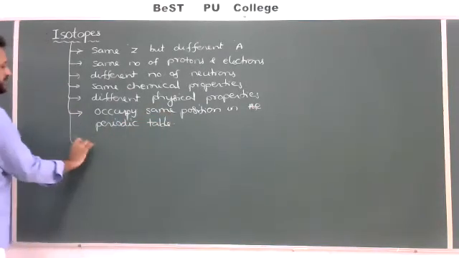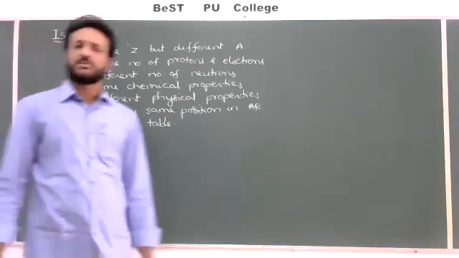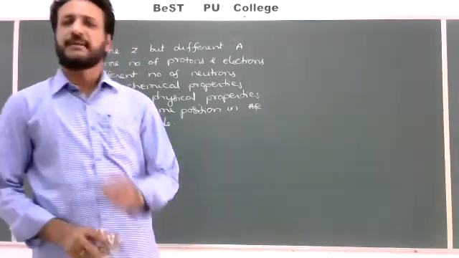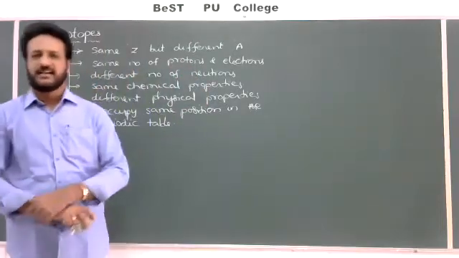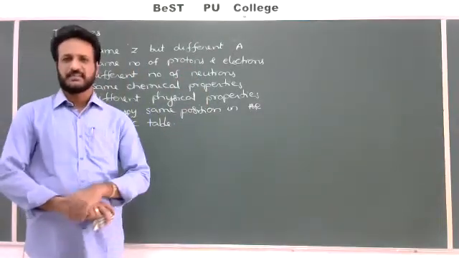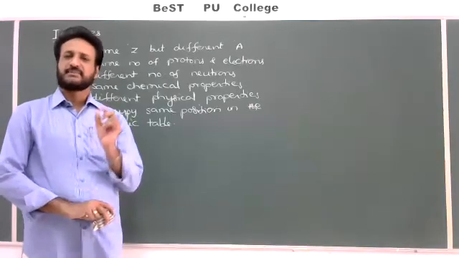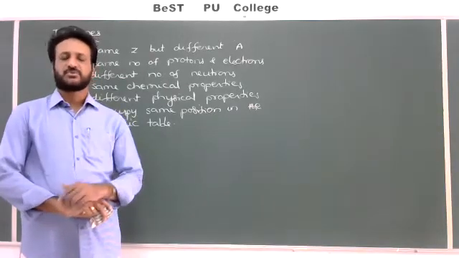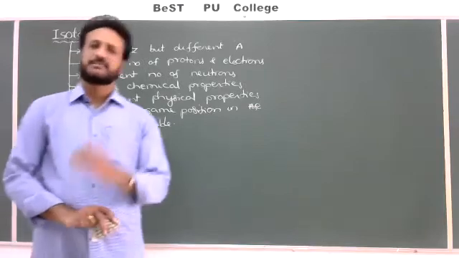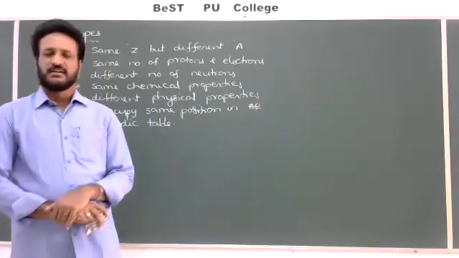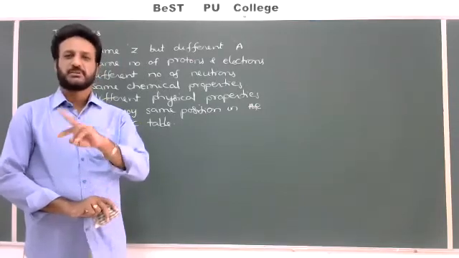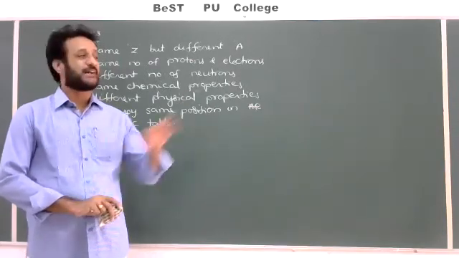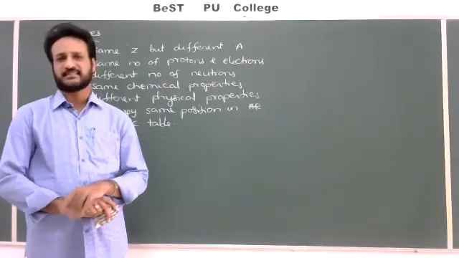But one more important thing you have to understand, all the isotopes may not have the same abundance in nature. For example, if you take chlorine, it has two isotopes. One is chlorine with atomic number 17, mass number 35, and one more, 17, 37. But both the isotopes do not have the same availability in the earth crust or nature.